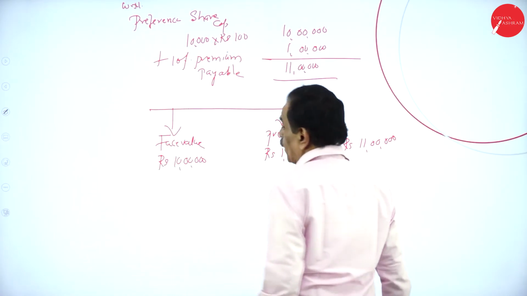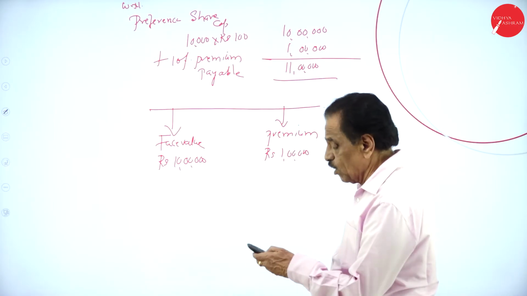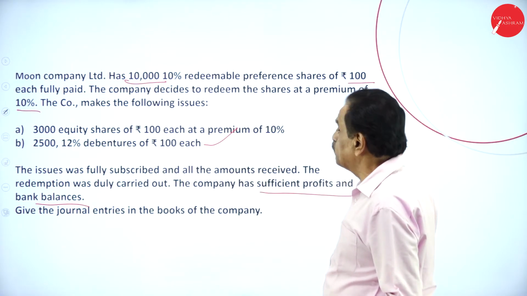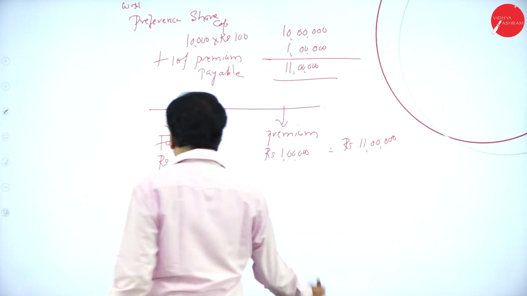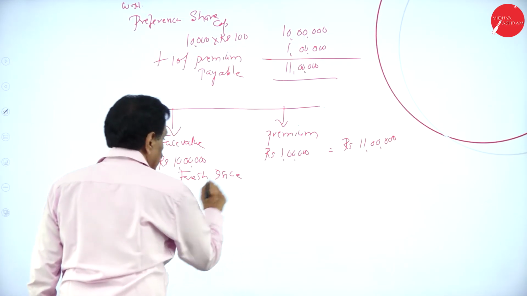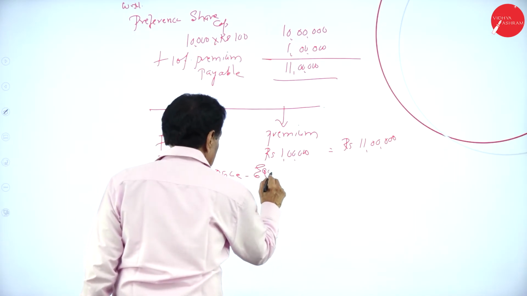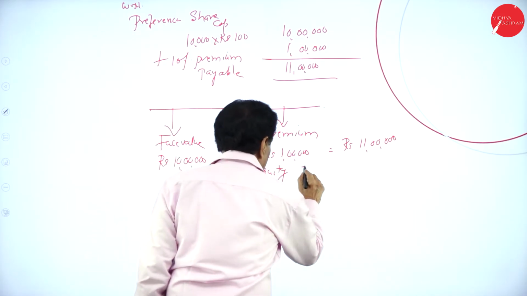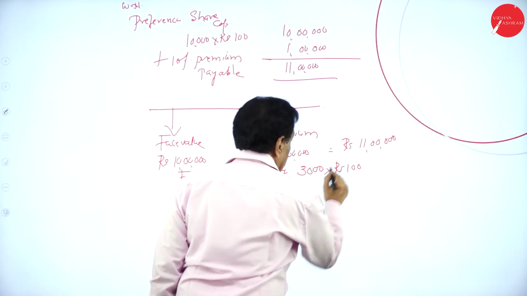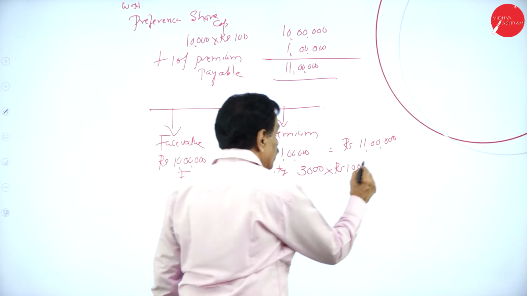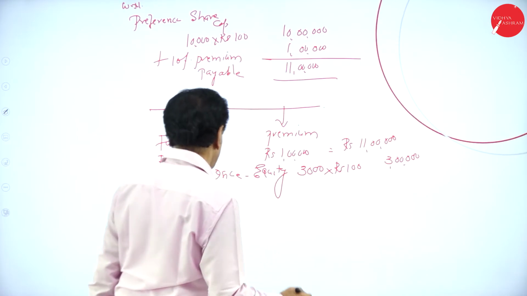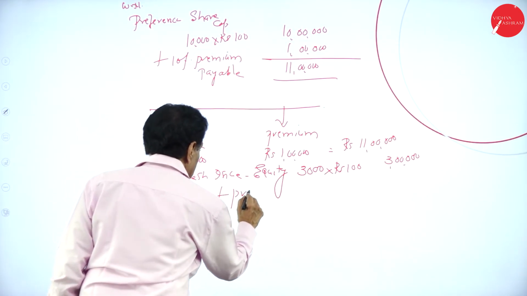Total recovery: 10 lakh is the face value, 1 lakh is the premium, totally payable 11 lakh. Now, go with the problem. How much is the fresh issue? 3,000 equity shares of 100 each at 10% premium. Fresh issue of equity: 3,000 into rupees 100, 3 lakh, plus premium.